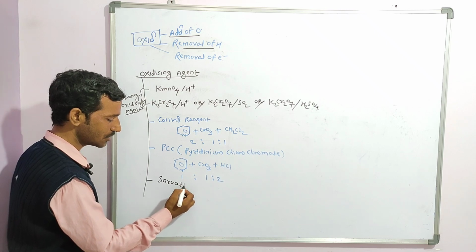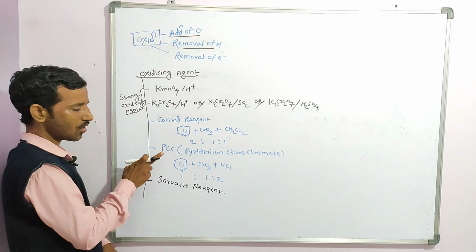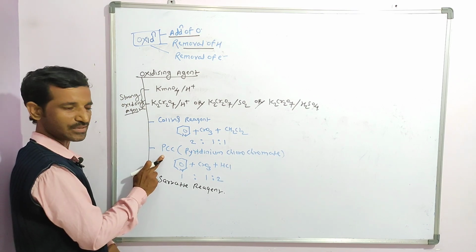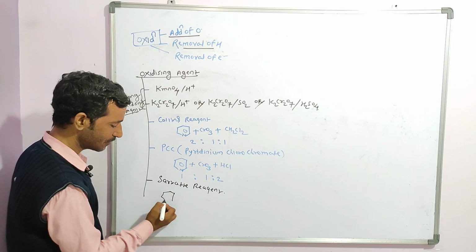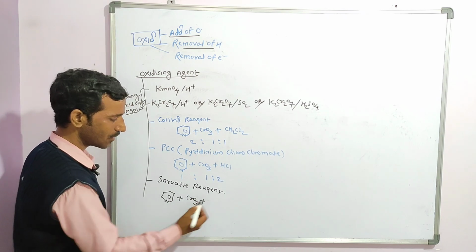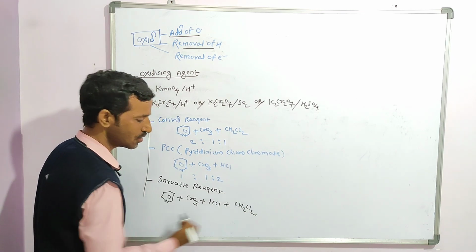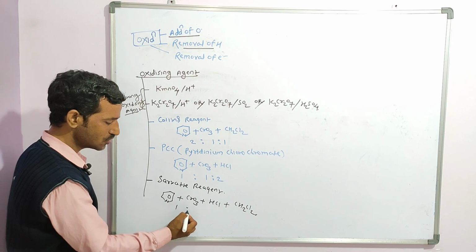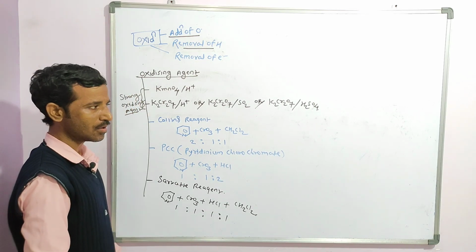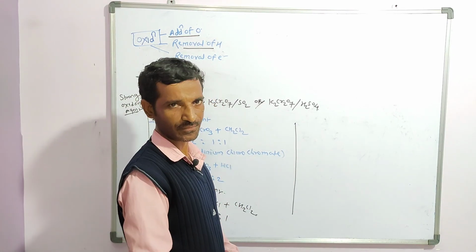What is the combination of Sarrett reagent? It is a combination of two: one is the Collins reagent, another is the PCC. So pyridine, chromium trioxide, hydrochloric acid, and dichloromethane, in a 1:1:1 ratio. Again, there are other oxidizing agents as well.